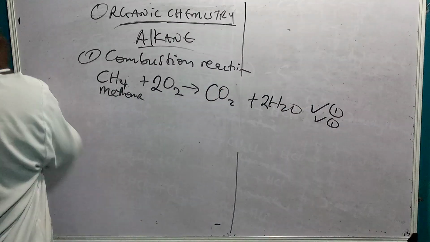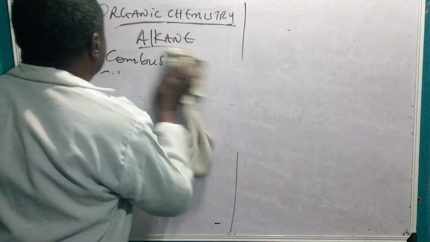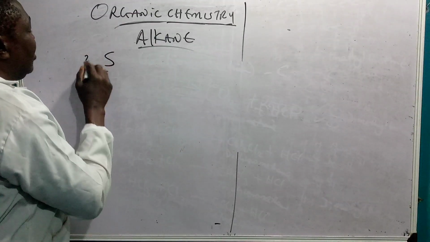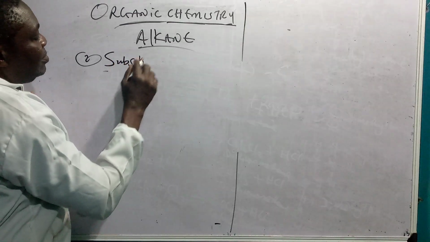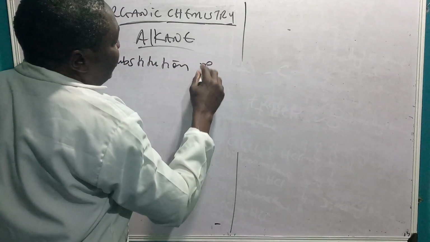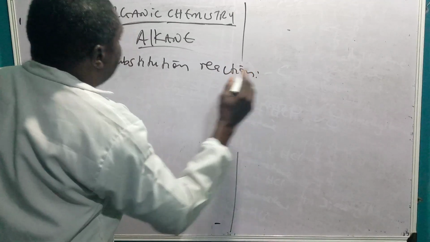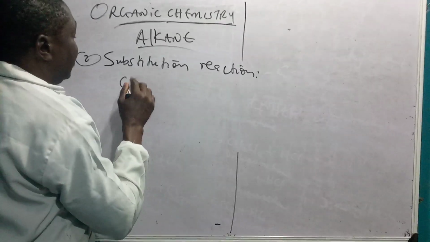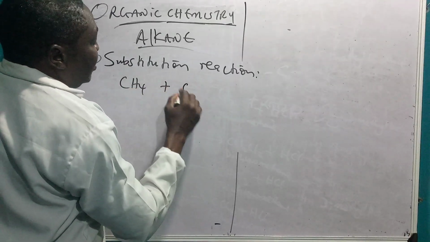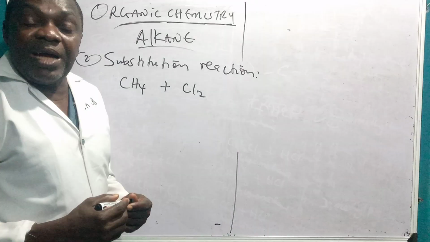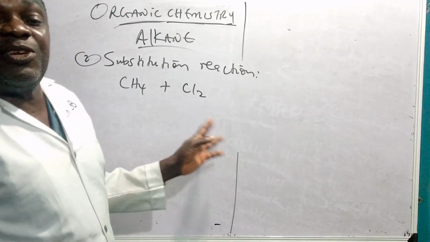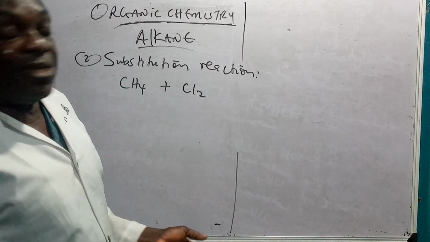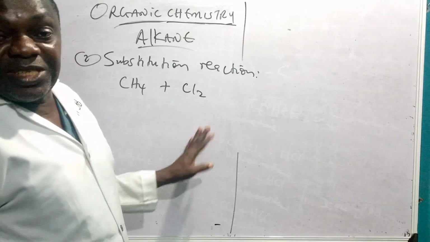So let's have a look at the substitution reaction, which we also said is the second reaction which alkanes undergo. So number 2, substitution reaction. Let's use methane: CH4 plus Cl2. You react alkane, that is methane, with any of the halogens. You can use chlorine, you can use bromine, you can use iodine, you can use fluorine. Anyone that you prefer to use, you can use the same processes.